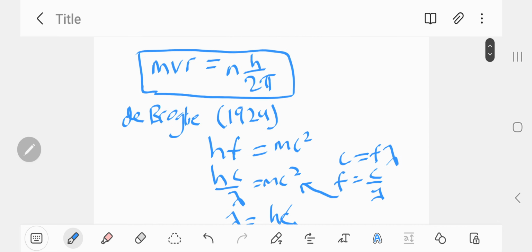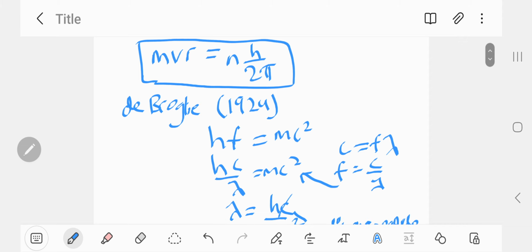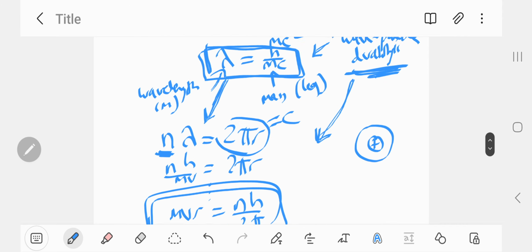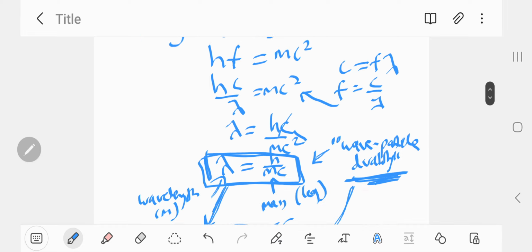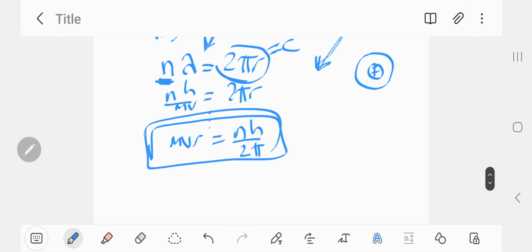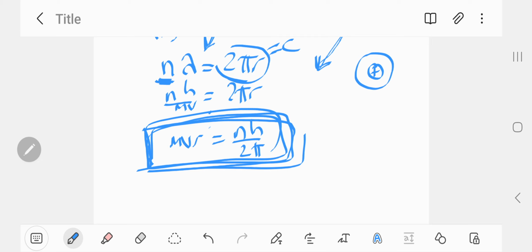If we go back here, that's literally Bohr's quantization condition. Absolutely amazing. Straightforward maths, just a bit of algebra, substitution. And de Broglie arrived at this result. So he pretty much verified Bohr's fourth postulate on the quantization of angular momentum. And that's progress right there. That's how science works, really. We build upon others' work.